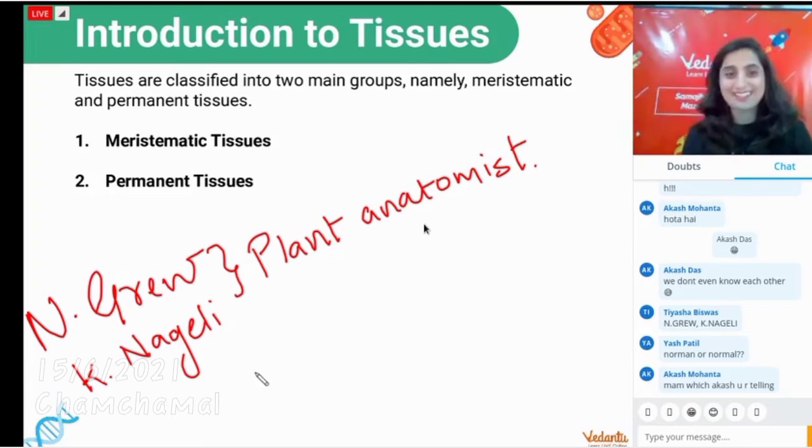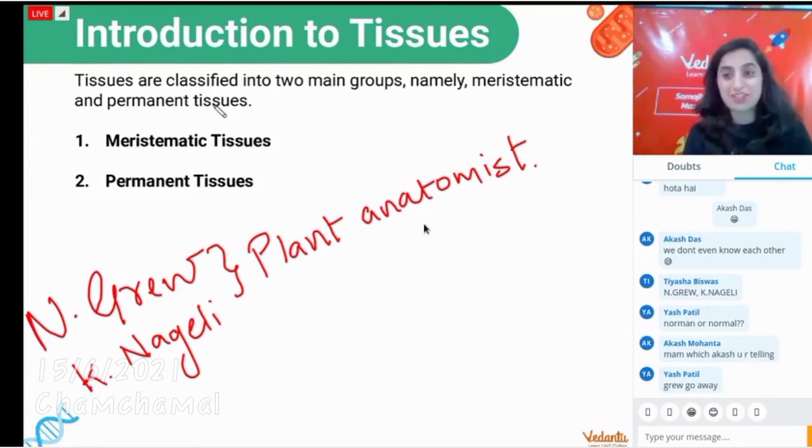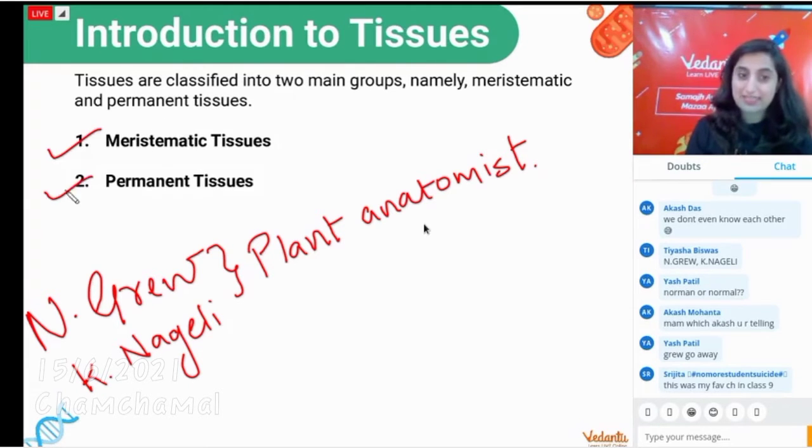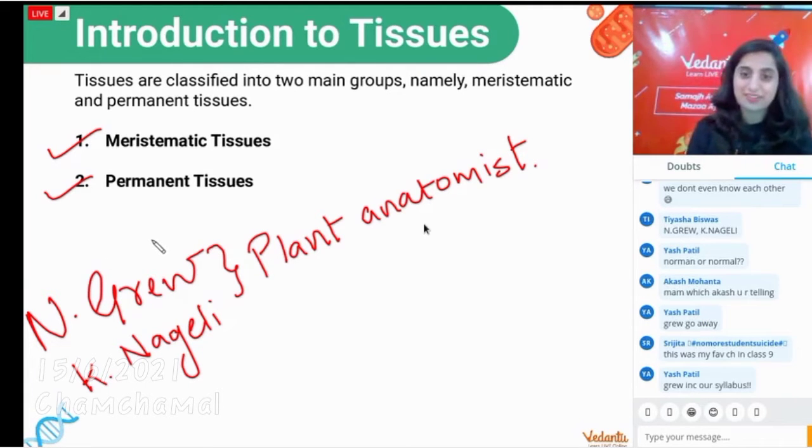All right. Let us come to talk about the types of tissues. There are two kinds of tissues mentioned by them. So what is the case? First is meristematic and second is permanent. So meristematic and permanent.